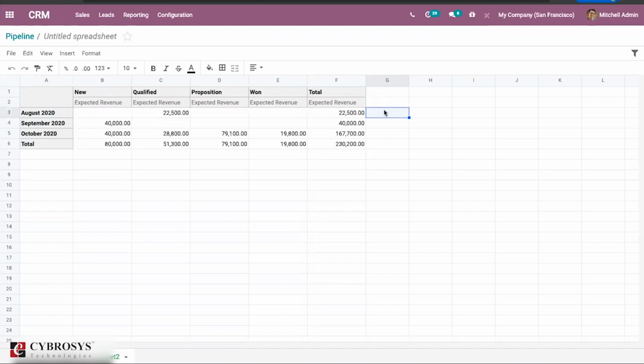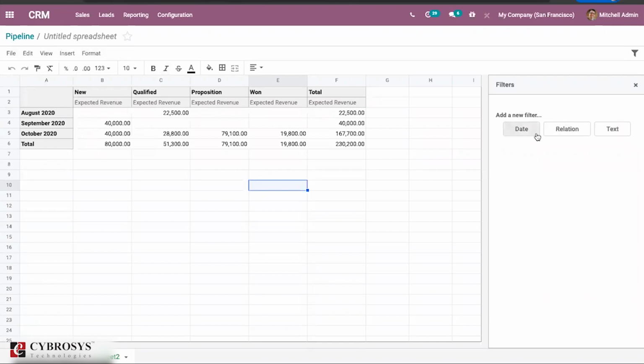So you can just provide any calculation, etc. Like commission plans, this type of thing, you can just import it here. I mean, sorry, export it here. So here you can just change the text field, this type of thing. Normally what we will be using, and again we have some filter options also here. So based on a date, this type of thing, you can just set it here.